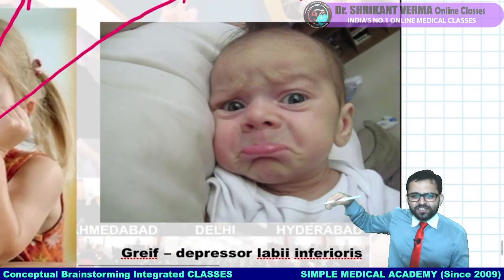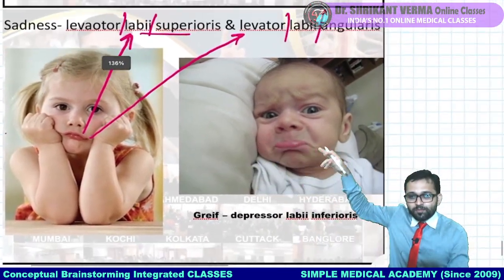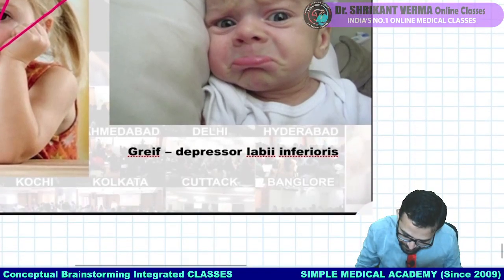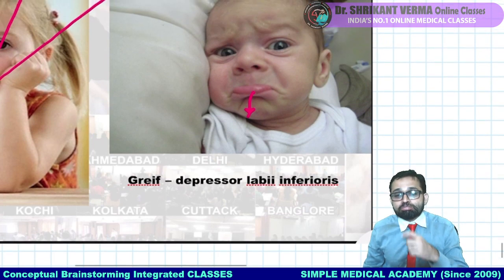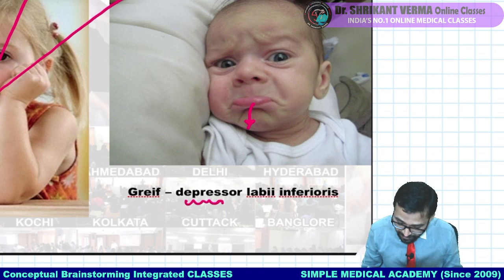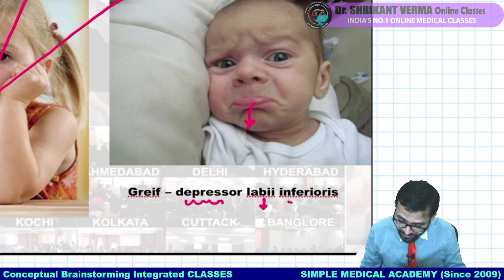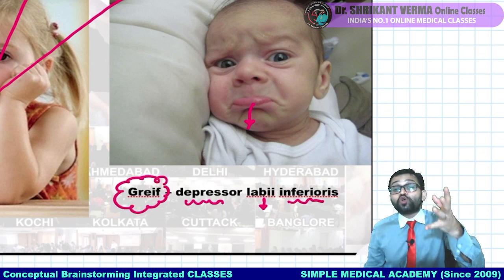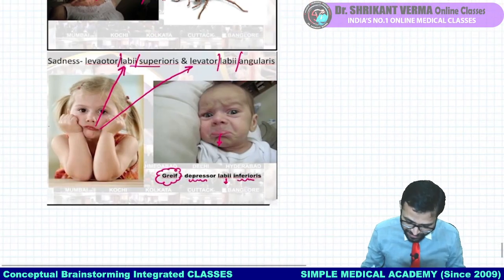But the boyfriend is under extreme grief. She is only sad, but the boyfriend is extremely in grief. Can you observe, under grief the lower lip is going downward. What muscle should do this activity? Yes, depressor labii. Which labii, superioris or inferioris? Definitely inferioris. So this is our grief muscle, the sorrow muscle. Getting the point? So this is just one funny way to remember.